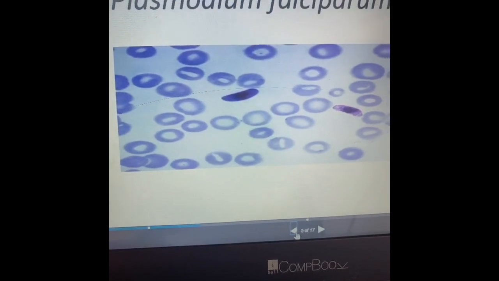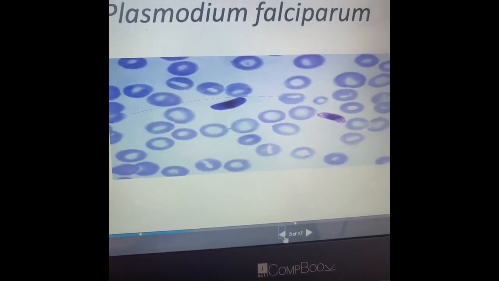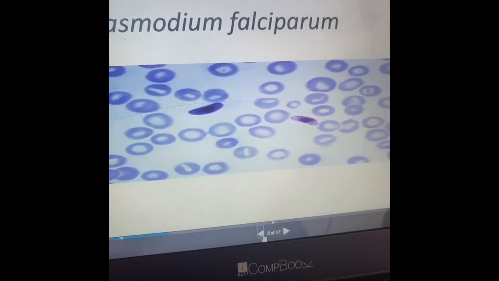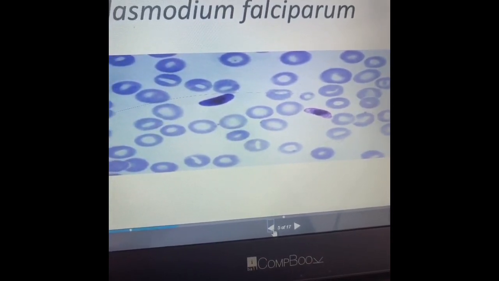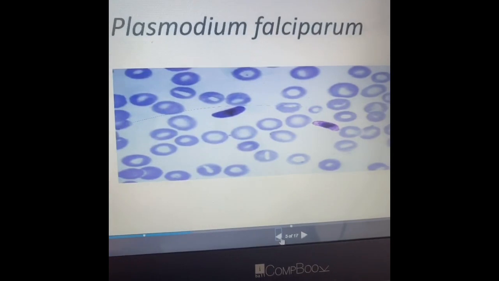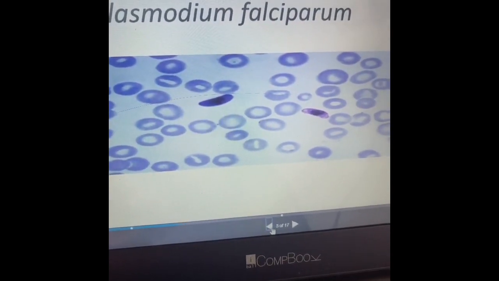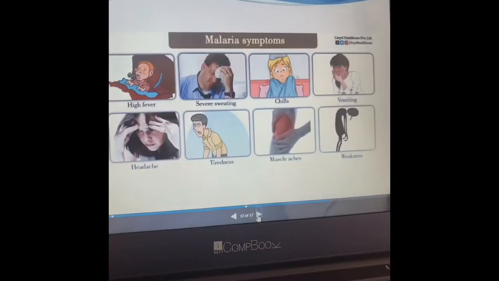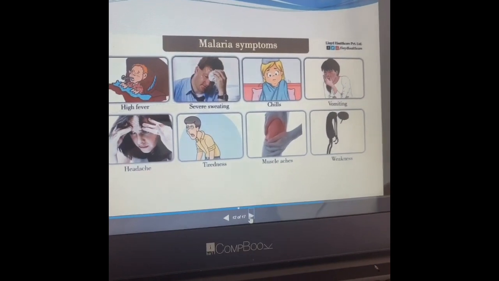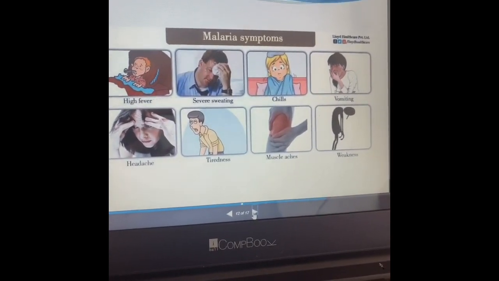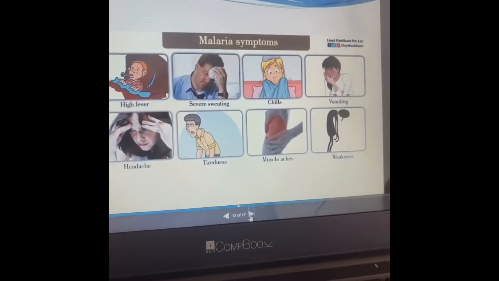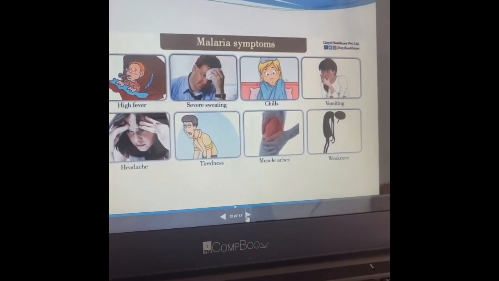This is how Plasmodium looks under the microscope. These blue stained cells are the Plasmodium falciparum. They are protozoans. Various symptoms include high fever, severe sweating, chills, vomiting, headache, tiredness, muscle ache, weakness.